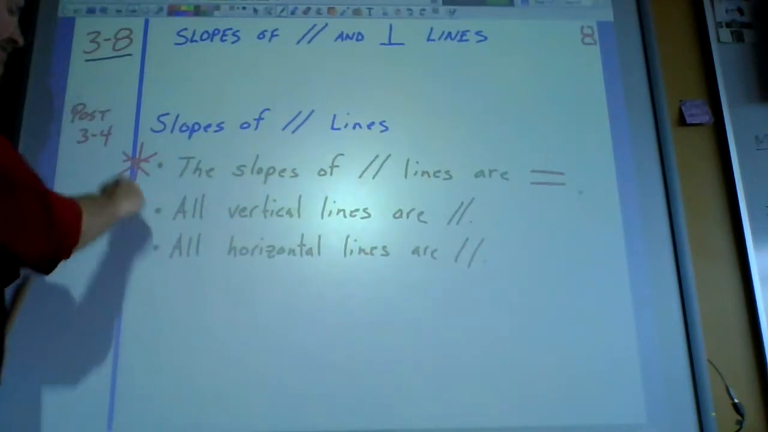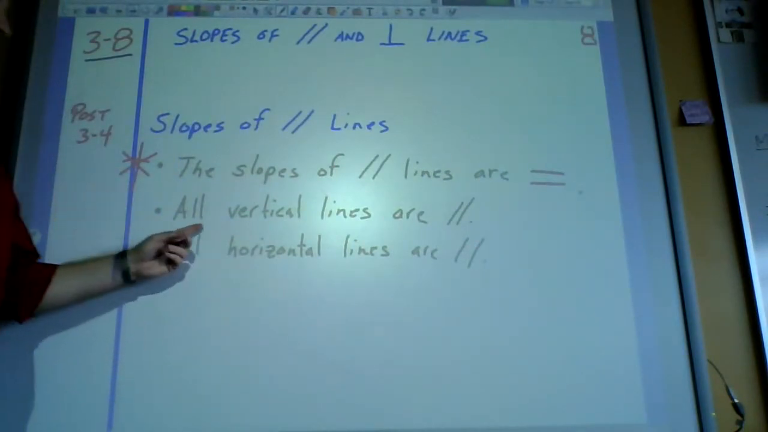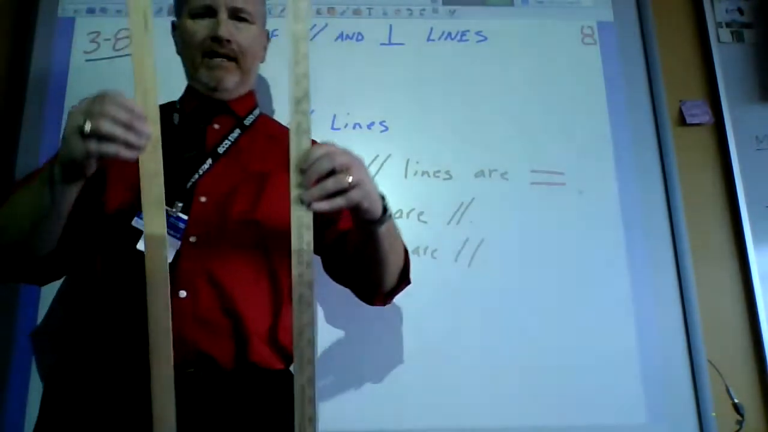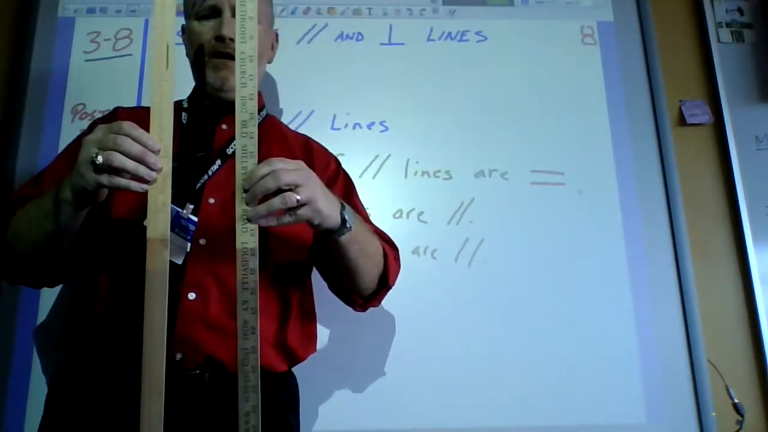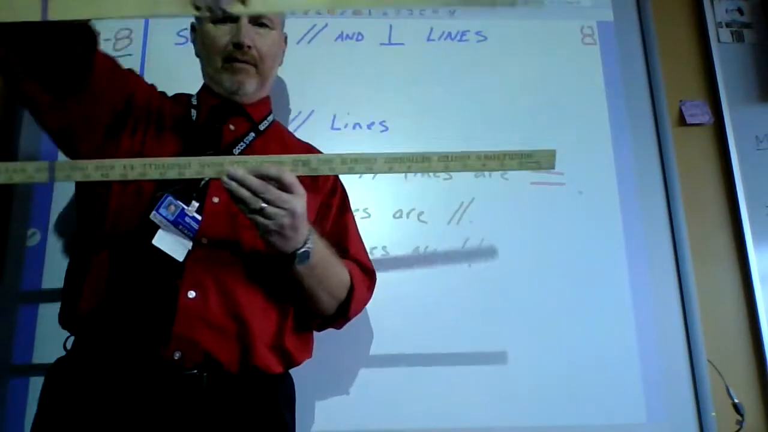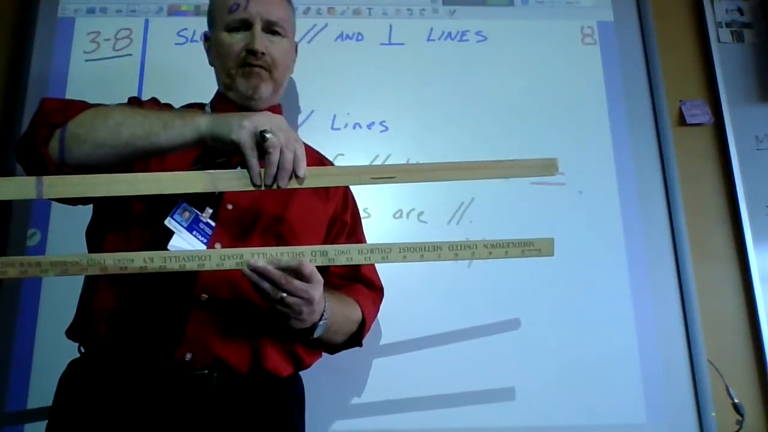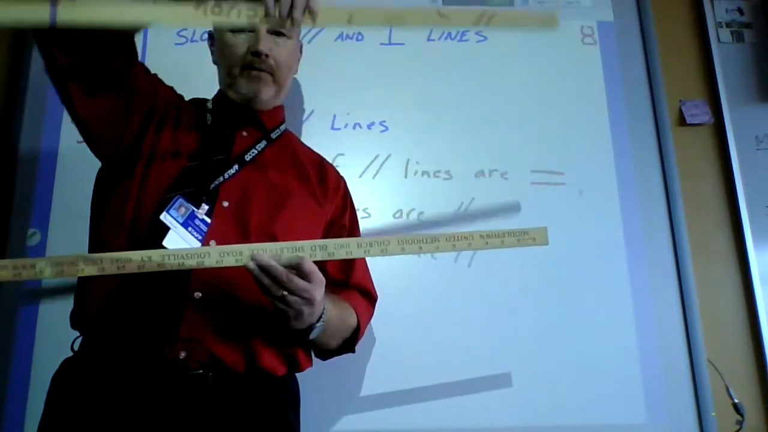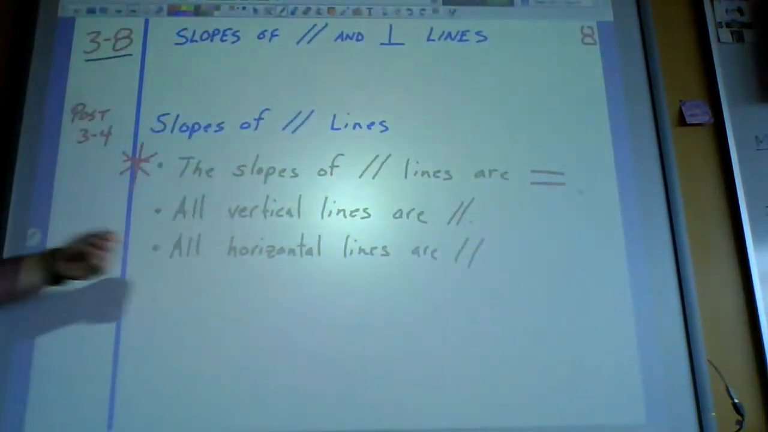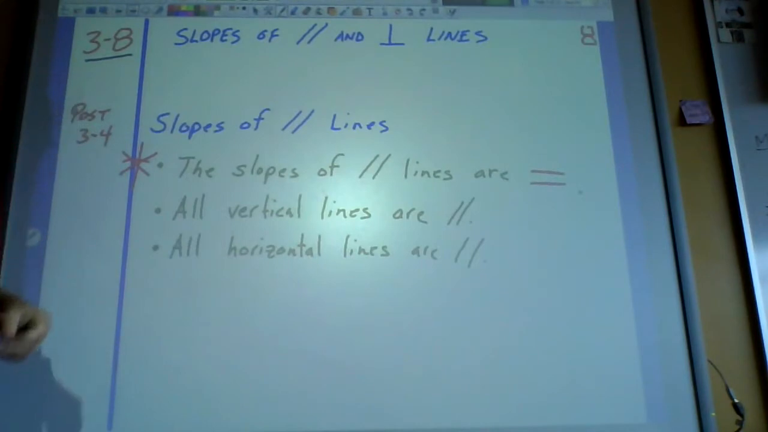Very important. And then obviously all vertical lines are parallel, right? You have vertical lines. You maybe have one way over here. Maybe you have one real close. They're always going to be parallel to each other. Same thing with horizontal lines. You have two horizontal lines. They're always parallel. Doesn't matter where they are. They're going to be parallel. And there's just some interesting stuff about parallel lines.